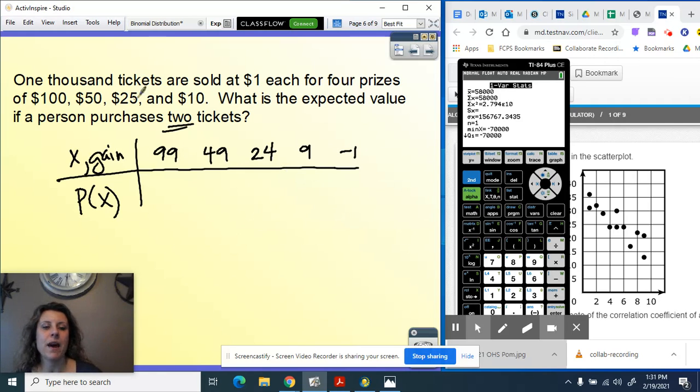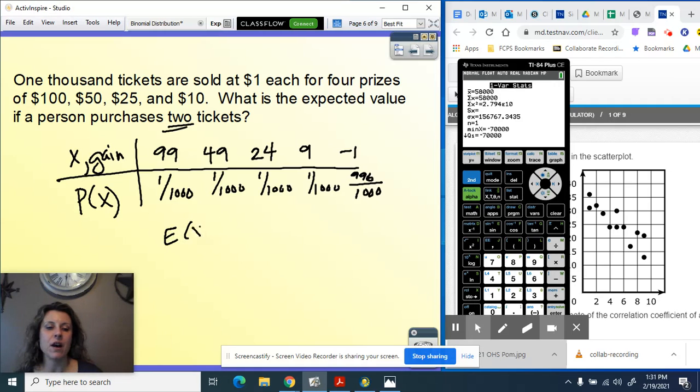Okay, probability of just buying 1 ticket first. We bought 1 ticket, so we have 1 chance out of 1,000 to win the first prize, or the second prize, or the third prize, or the fourth prize. We've used 4 chances, so now of losing is 996 out of 1,000, right? Those always have to add up to 1. Remember that rule for probability distributions. Okay, I'm going to find the expected value of X per ticket, but remember we're buying 2, so I'm going to multiply that by 2.